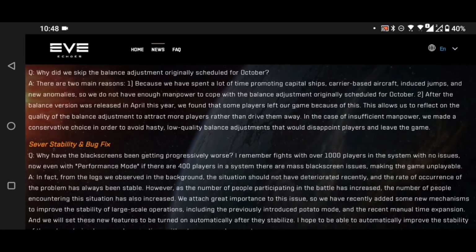After the balanced version was released in April this year, we found that some players left our game because of this. I'm still not convinced that the balance patch caused people to leave the game. Okay, maybe a few left because heavy interdictors and destroyer interdictors got some nerfs. The destroyer interdictors for sure got hit way too hard. I do still think the cruiser interdictors though, they would...